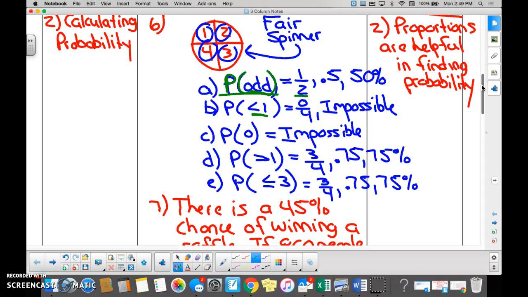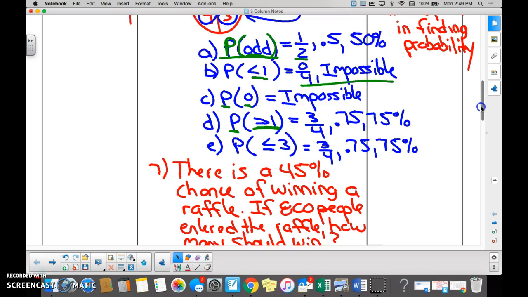Less than 1. Can we ever get a less than 1? No. So that would be what? Impossible. Okay. So what's the probability of getting a 0? Impossible. What's the probability of spinning something greater than 1? 3, 4. Then we're okay with converting between decimals, fractions, and percents, right? Yes. Good.